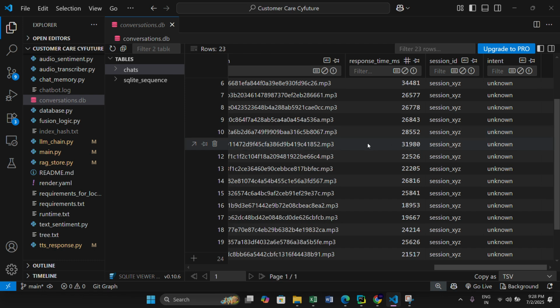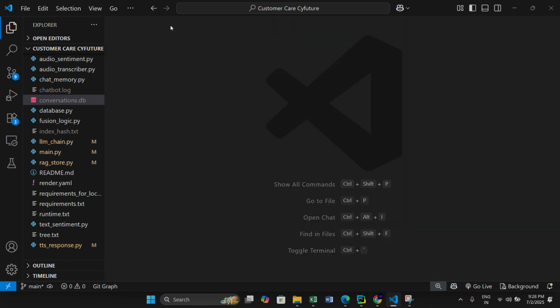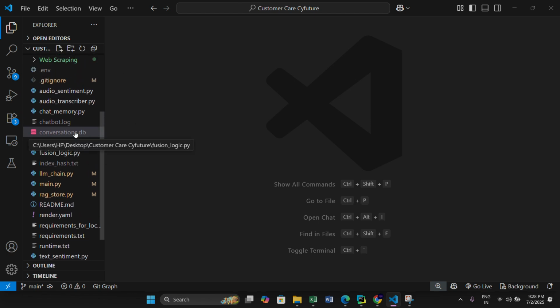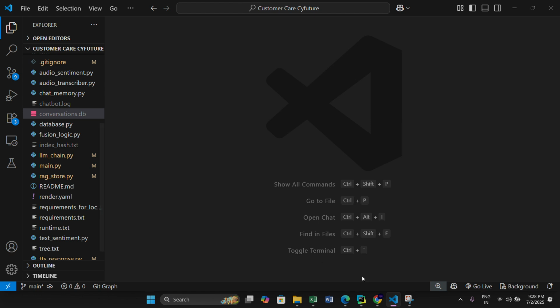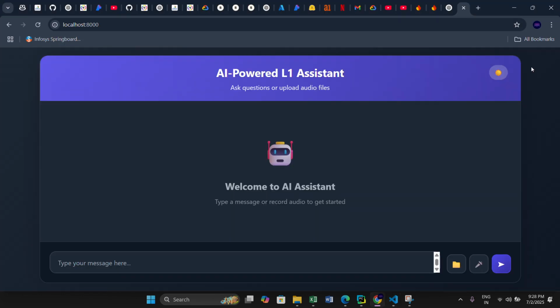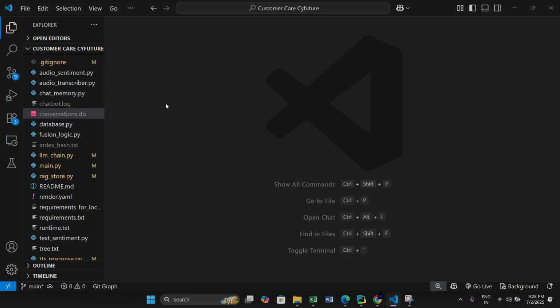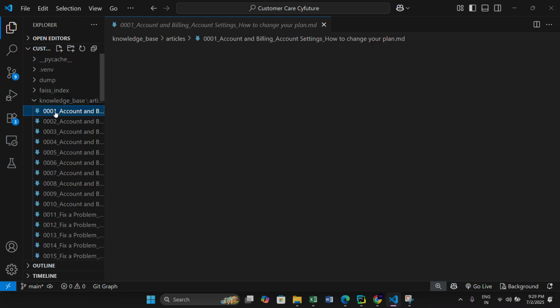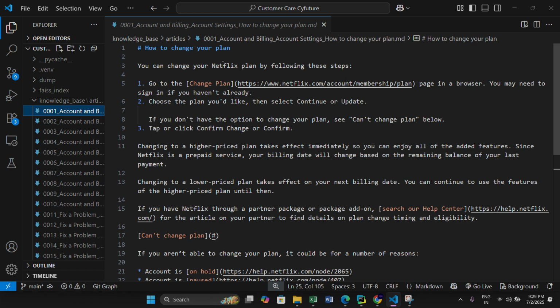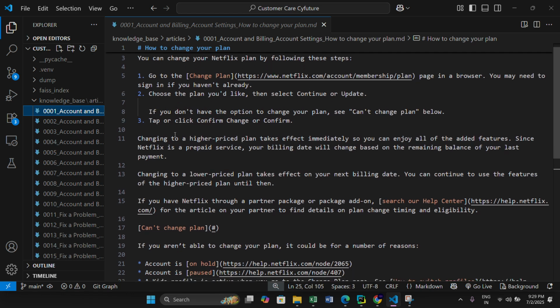Okay, so this is the database, and before I go more into the codes and the files, let's quickly jump onto the demonstration of the working application. Here we have a light as well as dark mode. Okay, the dark mode seems better. Okay, I will record a voice. Okay, and see, our external knowledge base is clearly in English. You can see this is based on Netflix help center. See, this is written in English.